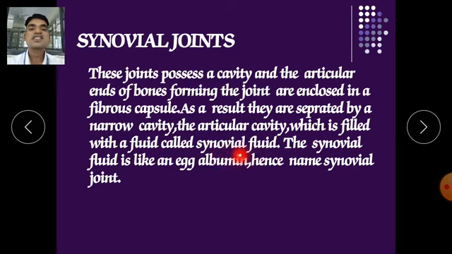It is just like the grease that we fill into our machines. What is that grease doing? It avoids the friction between the parts of our machines. Like that, synovial fluid works as a grease, a lubricant oil. It provides lubrication to our bones and avoids friction between the two bones. Synovial fluid is like egg albumin, and hence the name synovial joints. It is a viscous substance.